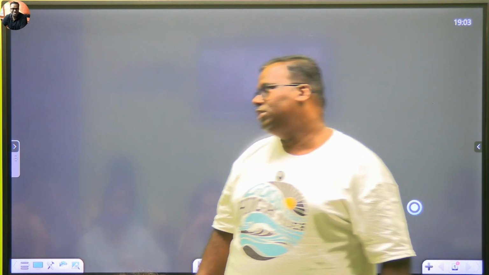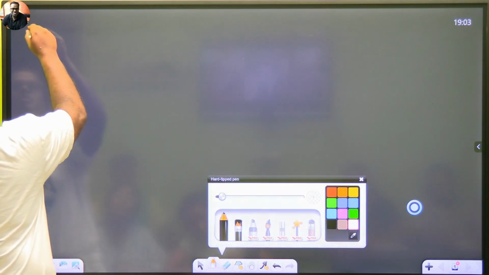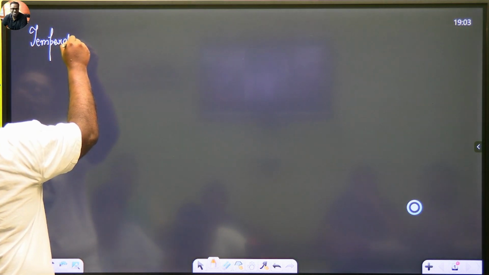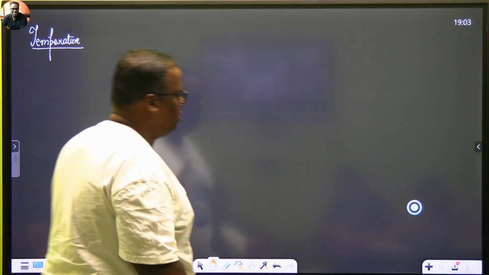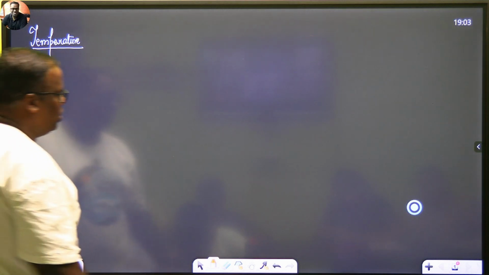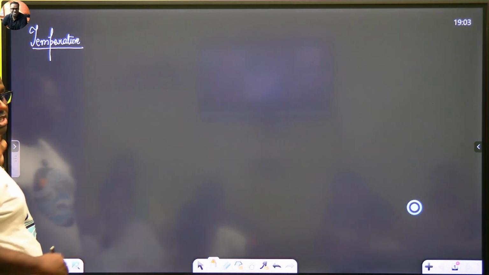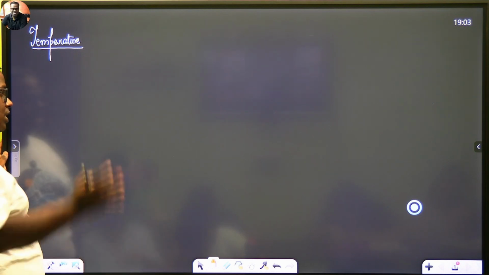So we now go to temperature today, and then we'll go to change of state. So a little bit more than the syllabus I'll cover. Your syllabus has been reduced drastically, and if you go by that, then your grade 11 will be a big issue, temperature. So let's try and understand first what is temperature and what is heat. This is generic knowledge, useful for your physics also, for your chemistry also.